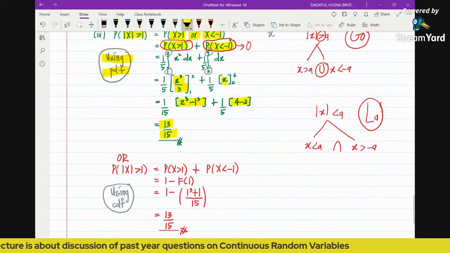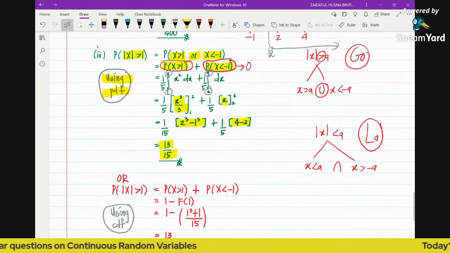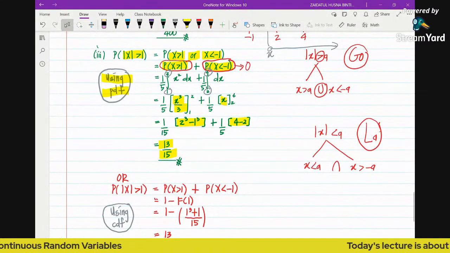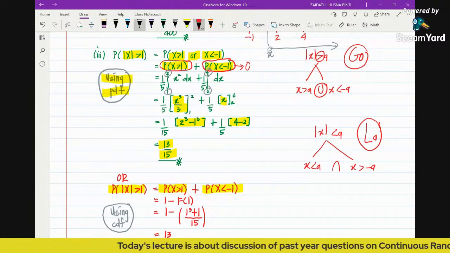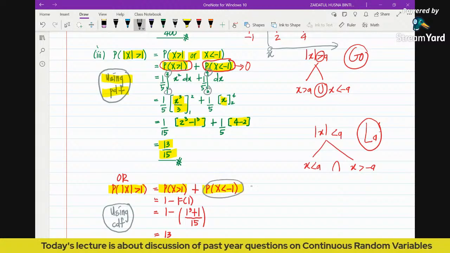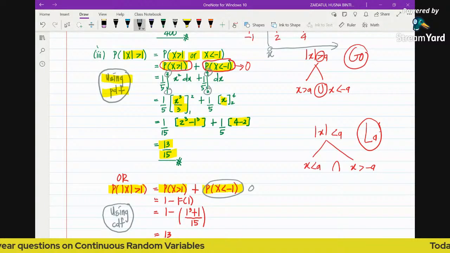While since we already have the cumulative distribution function, we can just make full use of it. So again, in order to find the probability of absolute x greater than 1, we use the definition. We know that this part is going to be 0, because the function of x less than -1 is 0.